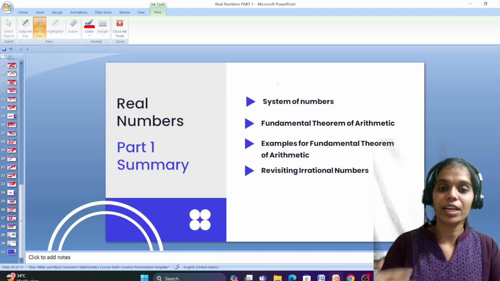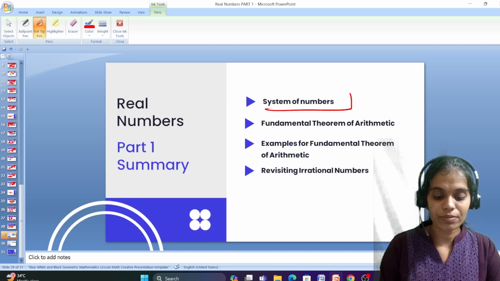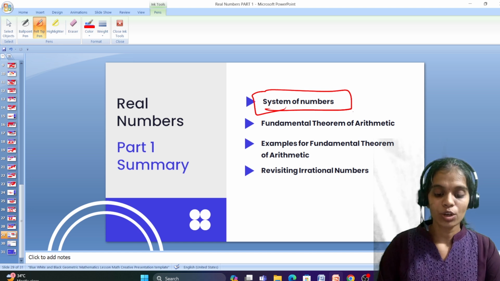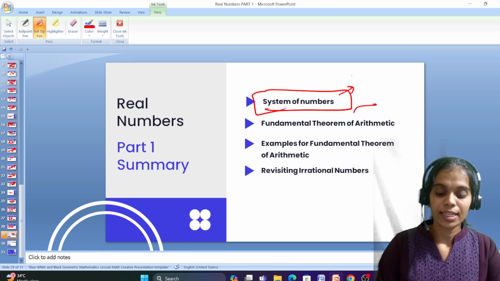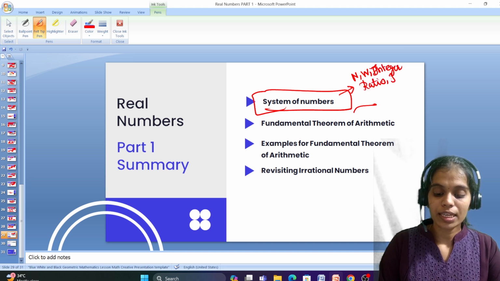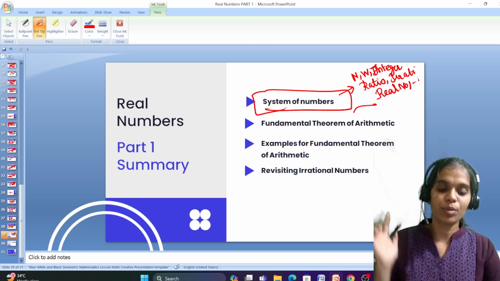So what we learned so far? In this part 1 we discussed the system of numbers. What are the system of numbers? Natural numbers, whole numbers, integers, rational numbers, irrational numbers and real numbers. We discussed all this.